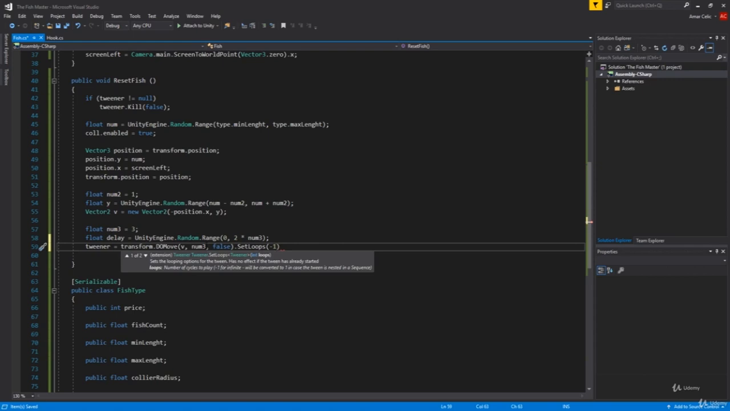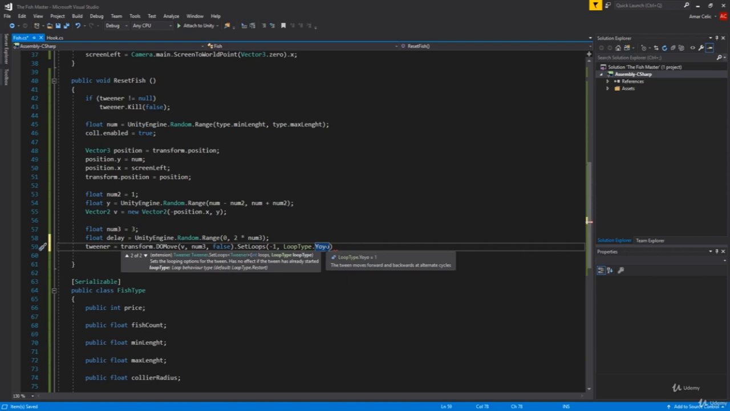So as you can see, setting loops has no effect if the tween has already started. Number of cycles to play, -1 for infinite. So we will want to put this in an infinite loop, and then LoopType.Yoyo, like this. Loop type, loop behavior, default is restart. So it will just go back and forth. That's what yo-yo is all about.